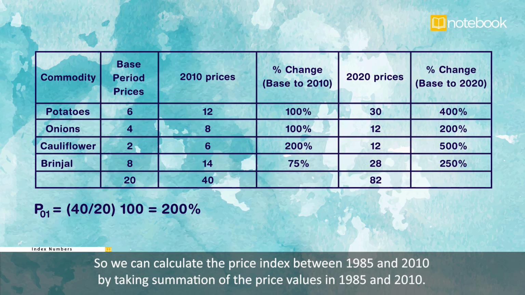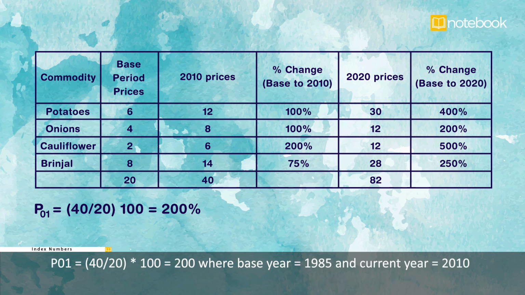So we can calculate the price index between 1985 and 2010 by taking summation of the price values in 1985 and 2010. P01 is equal to 40 over 20 into 100 is equal to 200, where base year is equal to 1985 and current year is equal to 2010.